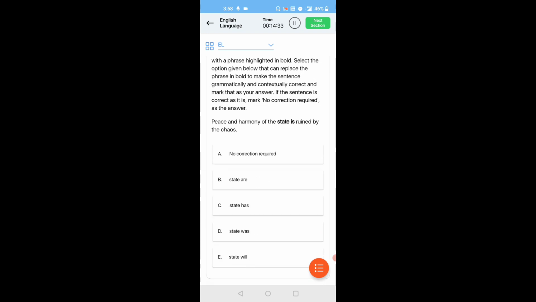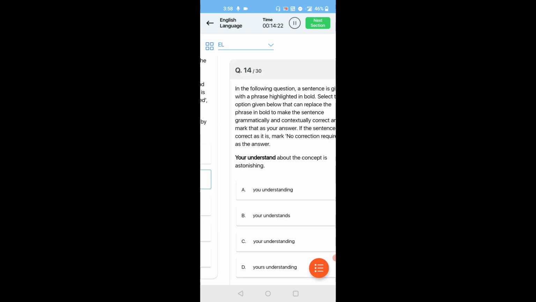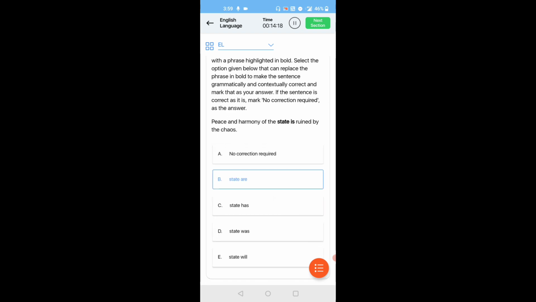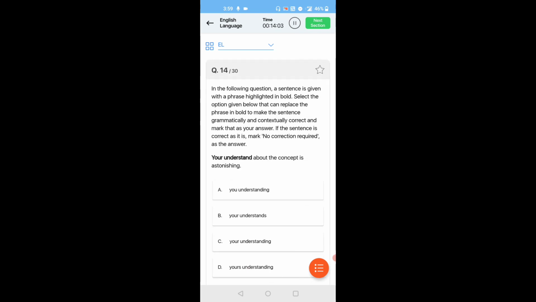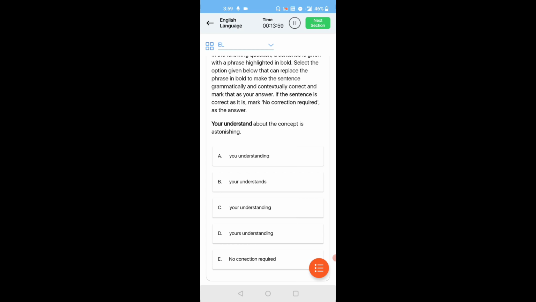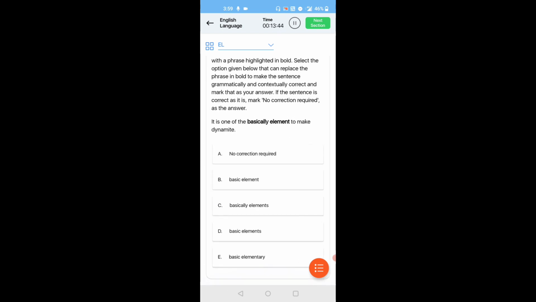Next, peace and harmony of the state is ruined by the Chavas. Peace and harmony of the state. Next, your understanding about the concept is astonishing. Your understanding about the concept. Next, it is one of the basic element. Okay.